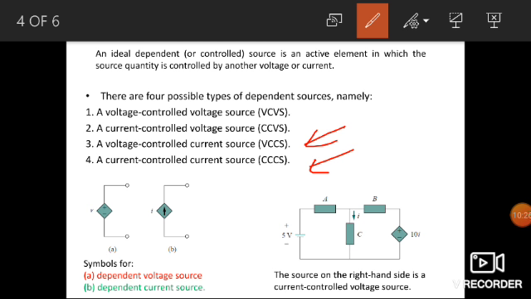Dependent sources are usually designated by a diamond shape symbol. Like this we can see in this figure, the symbol for a dependent voltage source. It is a diamond shape.